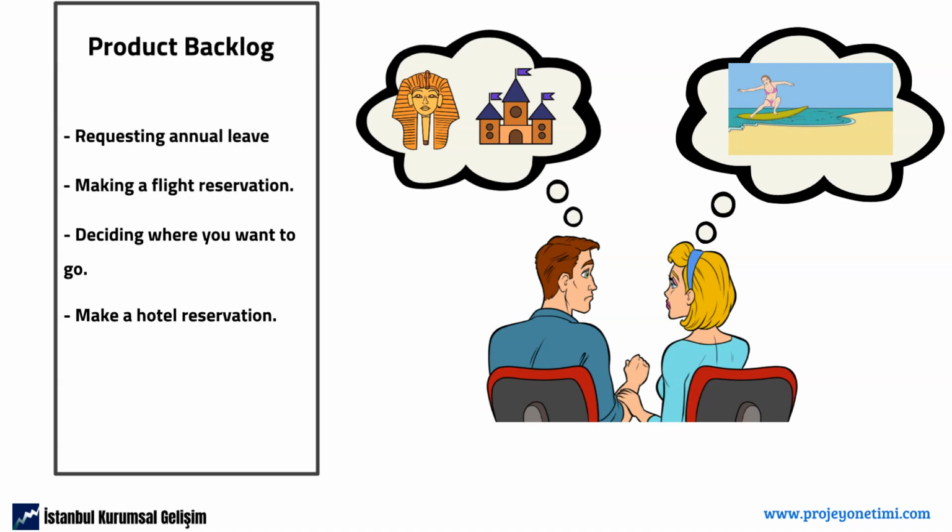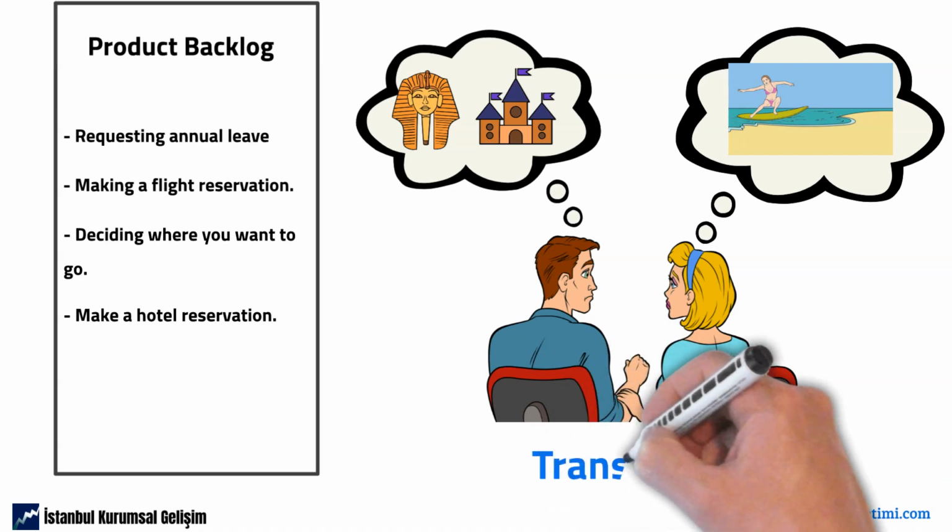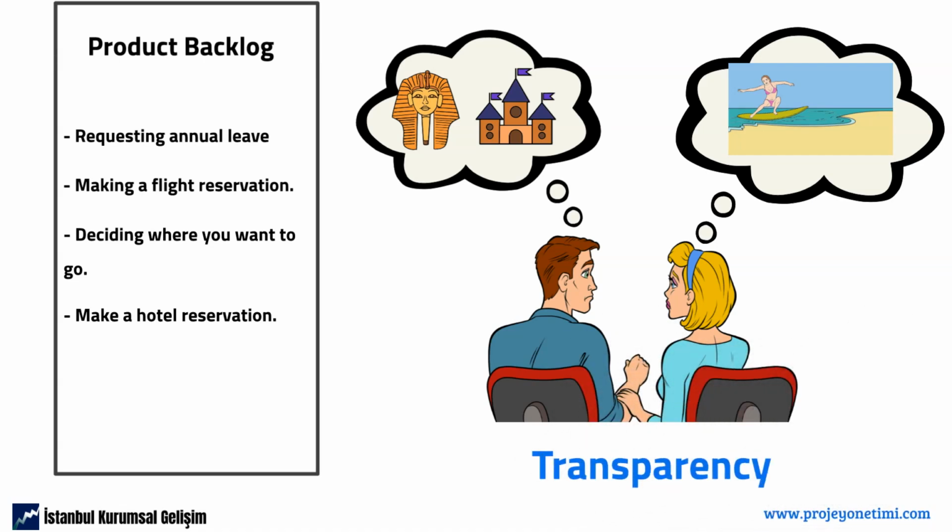The aim is to define the content of the items in the backlog and reduce uncertainties through negotiation. It may not be possible to reach an agreement in a very short time. The important thing is that the stakeholders can explain their wishes to each other clearly and unequivocally. We call this transparency.